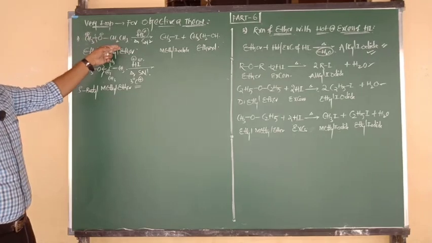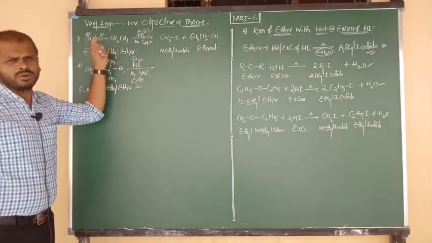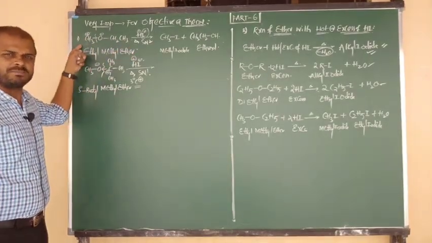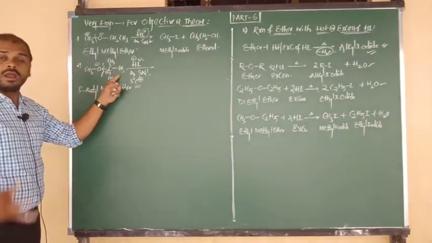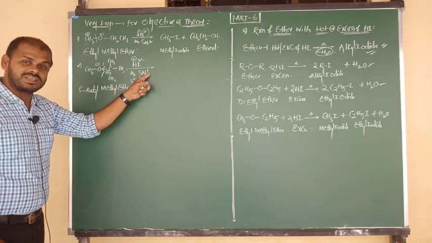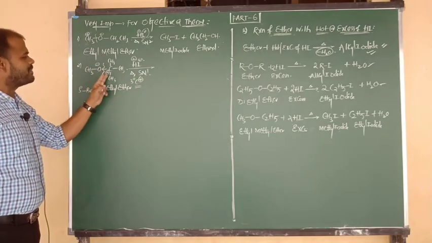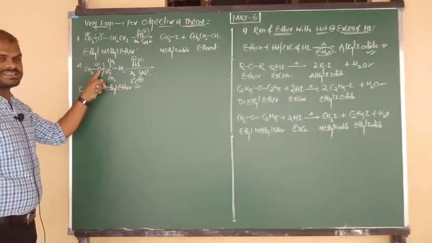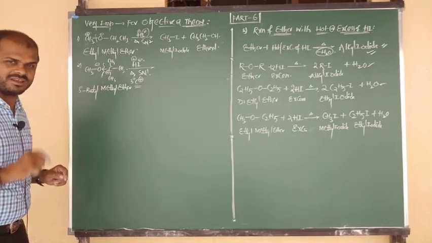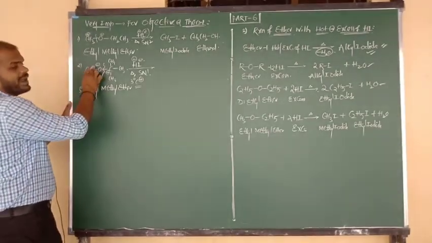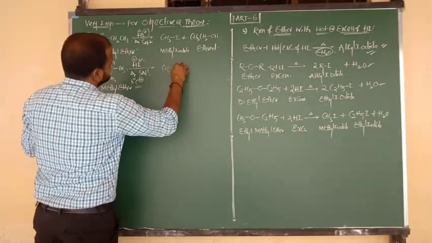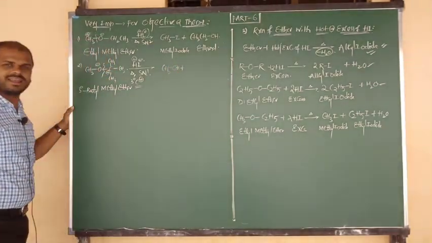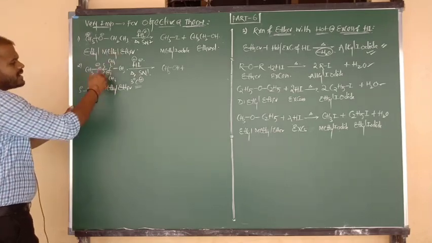But what about in the first case? Both are primary. But one is very simple, and follows SN2. Here it is simple, here it is tertiary. Tertiary is more stable according to the SN1 mechanism. So CO cleavage will take place between the bulky group and oxygen, but not from the simple group to oxygen. Now listen carefully. CH3O minus is attacked by H, so we can say CH3OH. Understood?